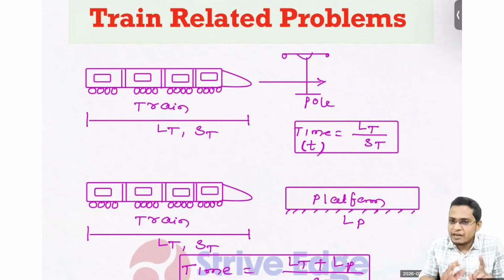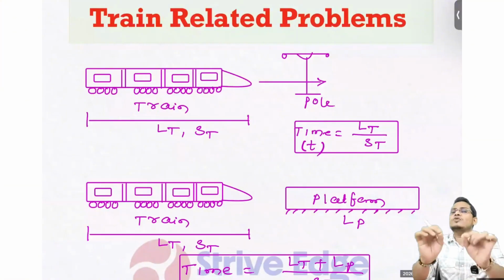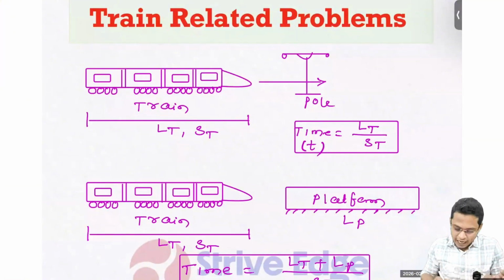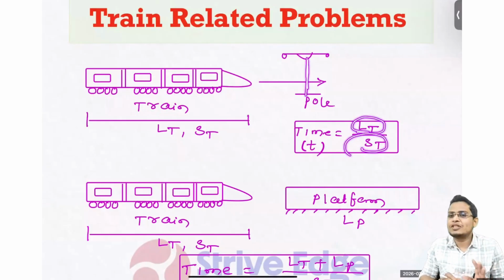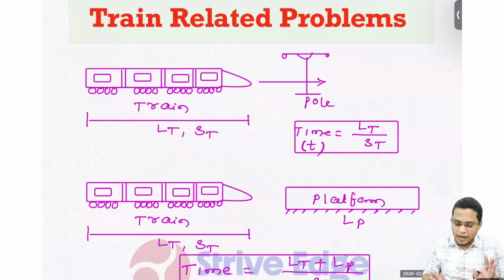So that means the train has to cross its own length na. So time taken equals the length of the train by the speed of the train, because the pole does not have much length, so we can neglect it. So in case of a pole, the time taken is nothing but the length of the train it needs to cross divided by the speed of the train.